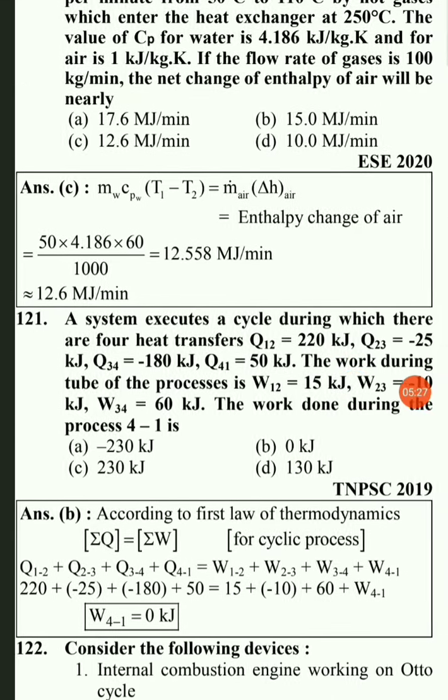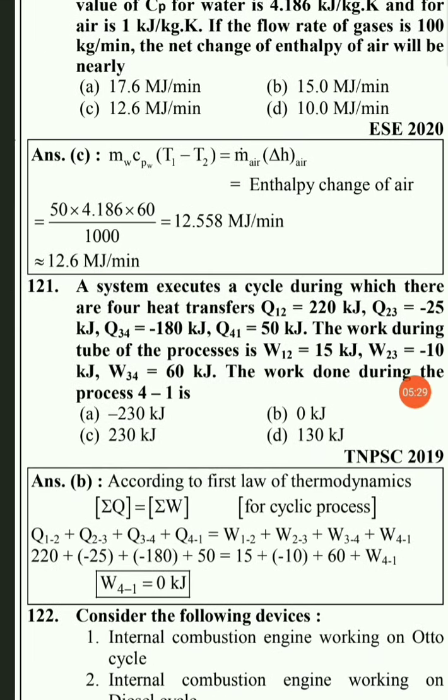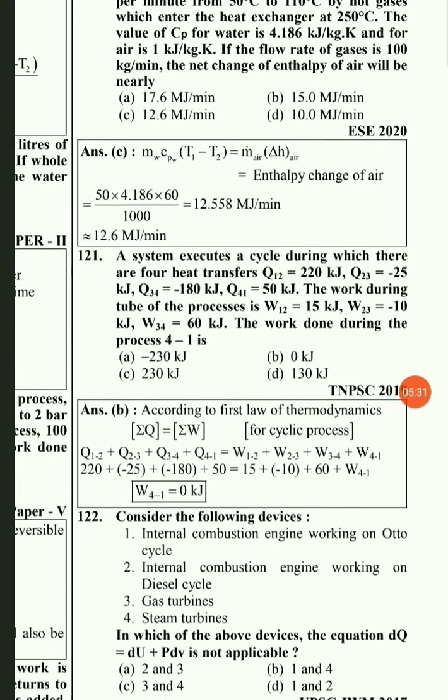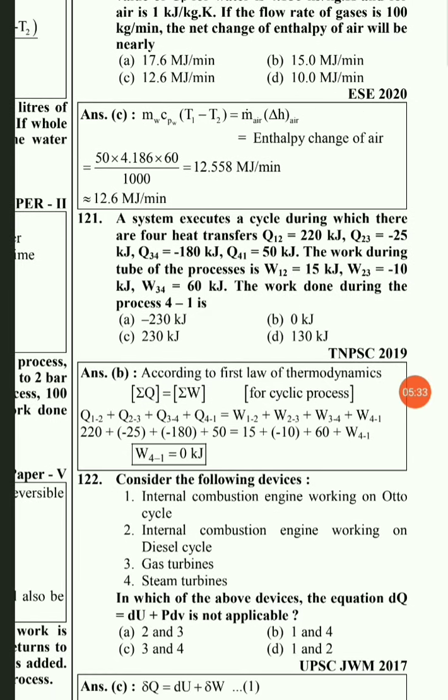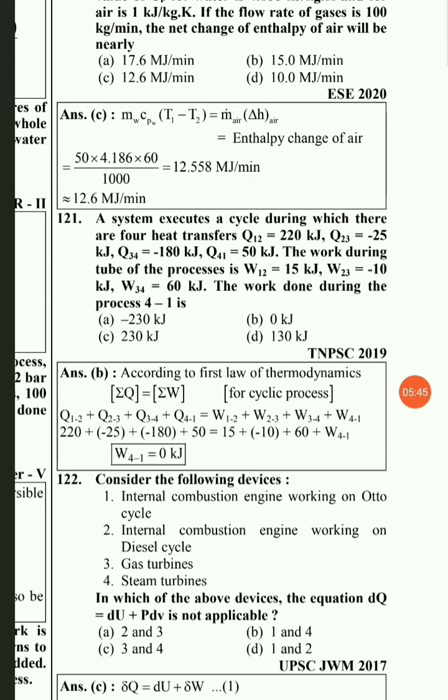The next question: a system executes a cycle during which there are 4 heat transfers, that is Q1 to 2, Q2 to 3, Q3 to 4, Q4 to 1. The work done during the processes is W1 to 2, W2 to 3, W3 to 4, and W4 to 1, that we have to find out.